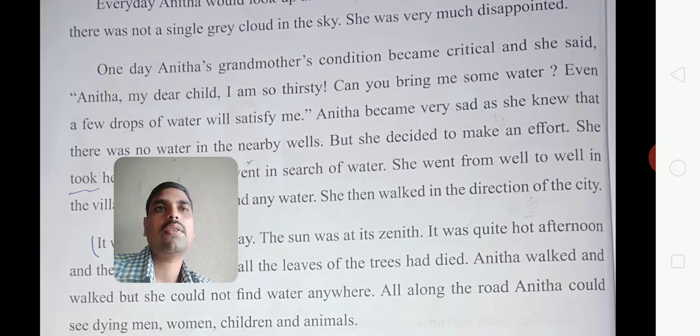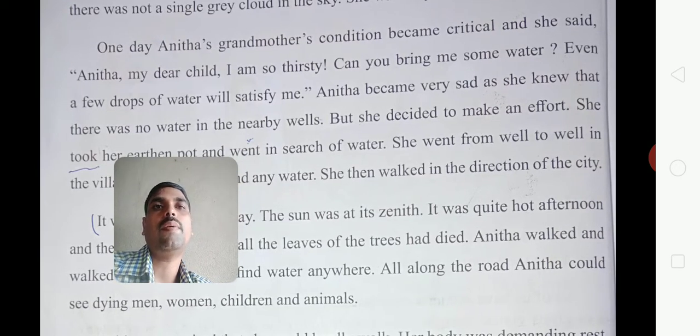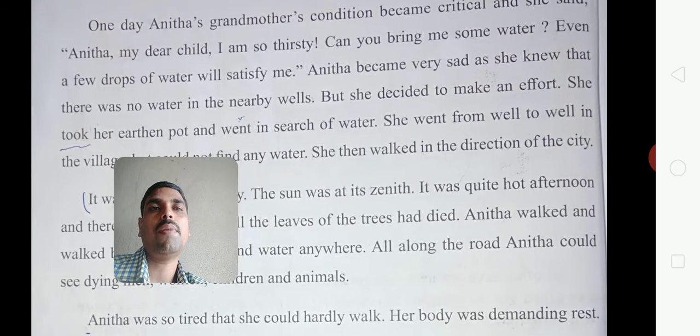The grandmother asked Anita for water. She was very thirsty and very eager to drink water, and she asked her to bring some. "Even a few drops of water will satisfy me," the grandmother told her.